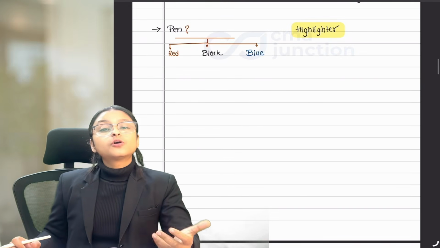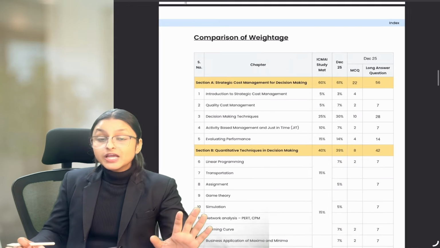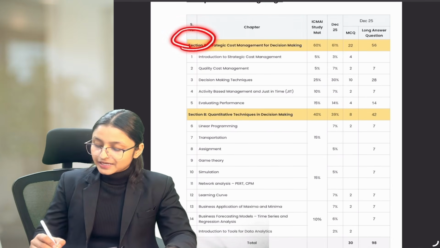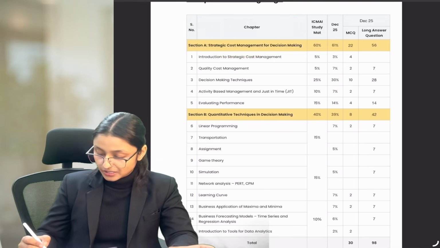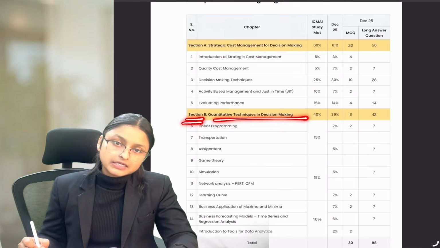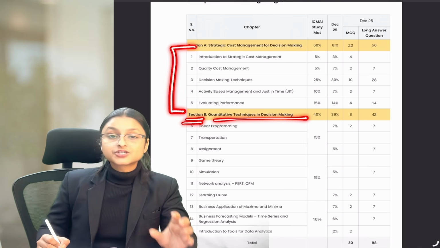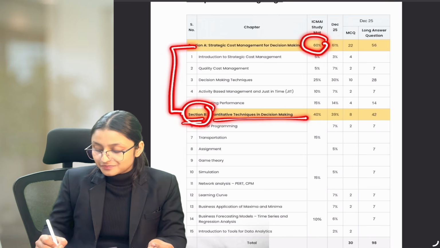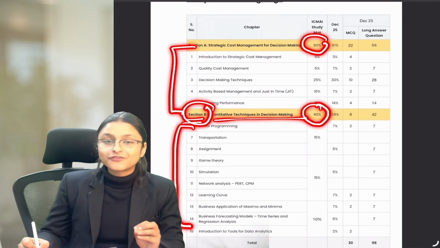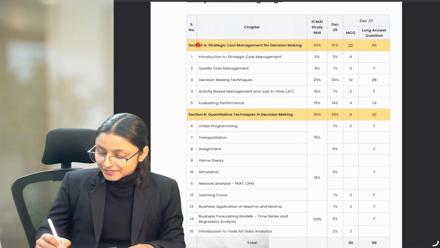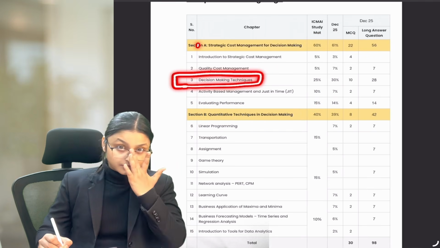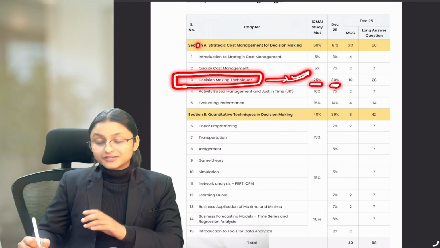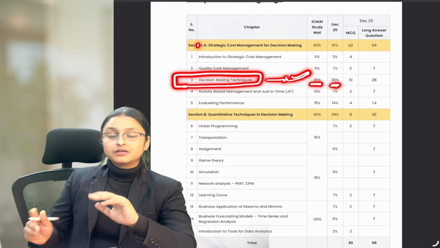Let's talk about what all chapters are covered in your SCM subject. We have a total of 15 chapters in this subject, which are divided into 2 sections. Section A is related to Strategic Cost Management for Decision Making, and Section B is Quantitative Techniques in Decision Making. The first section covers 5 chapters, but it has a total of 60% weightage. And Section B covers a total of 10 chapters, but it has only 40% weightage. The reason is Section A covers this particular chapter, chapter number 3, which actually has 25 to 30% weightage in your exam. So we need to make sure that we are preparing this chapter specifically really well.